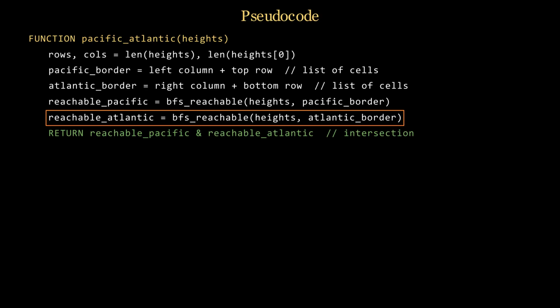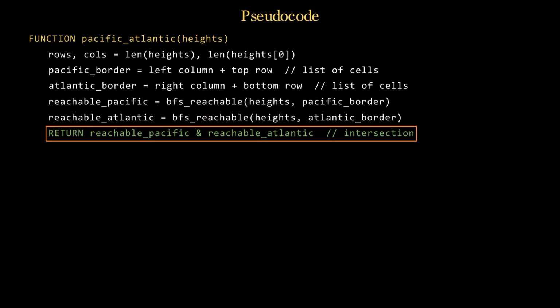BFS from Pacific border, step to neighbor if height is at least current. BFS from Atlantic border, same rule.